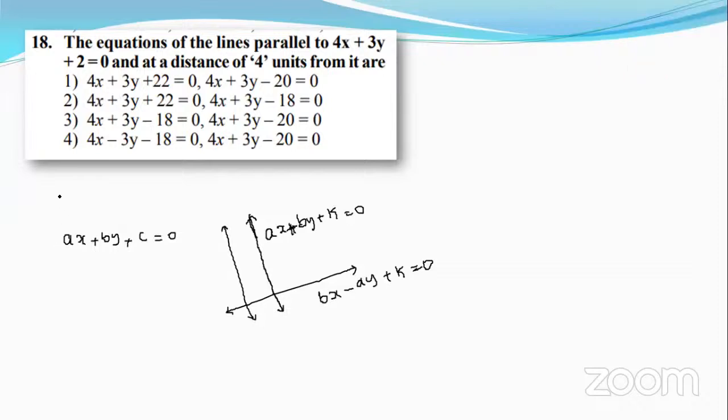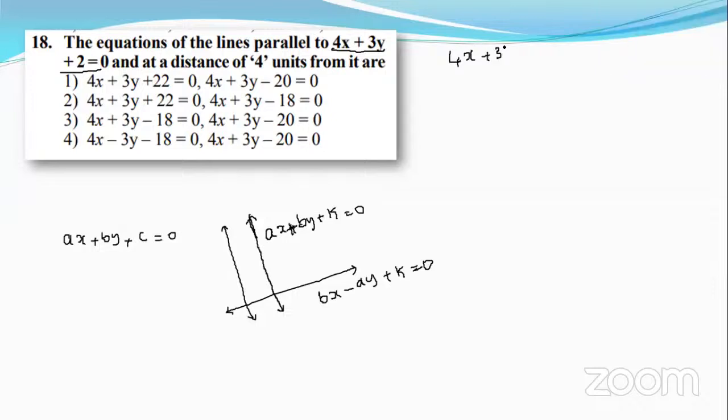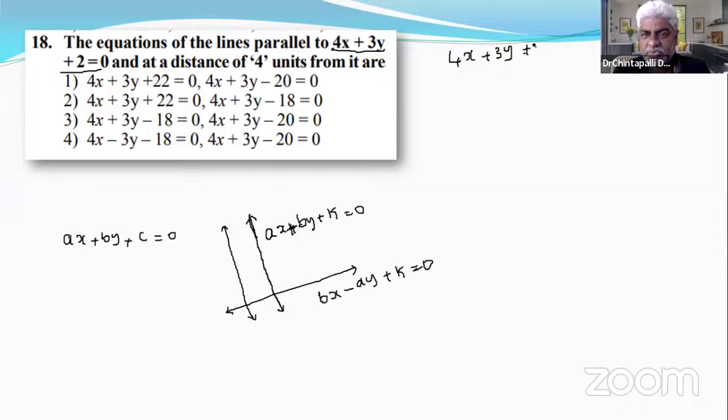Now observe this question carefully. The required lines are parallel to 4x + 3y + 2 = 0. So how do we take the required lines?